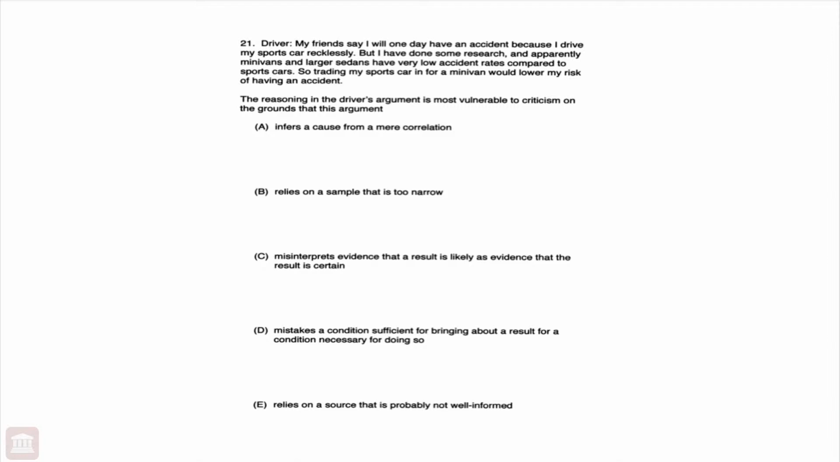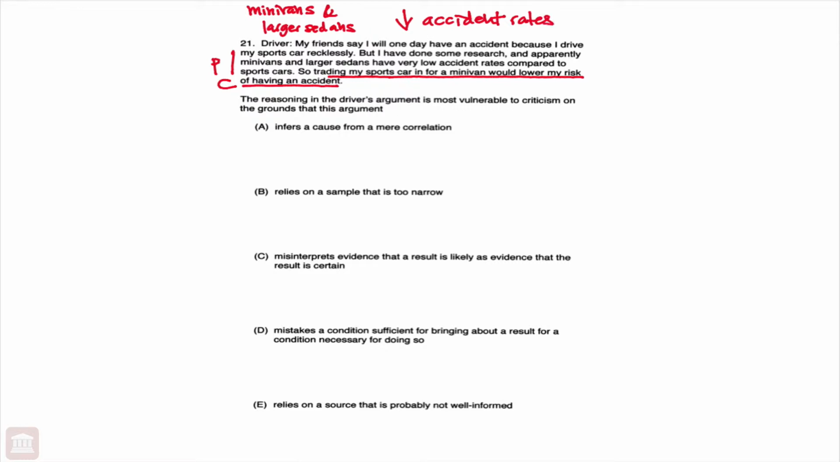The conclusion of this driver is that trading my sports car in for a minivan would lower my risk of having an accident. And how do we know that? Well, he's done some research, and minivans and larger sedans have very low accident rates compared to sports cars. So minivans and larger sedans have lower accident rates when compared to sports cars. And you notice that is a correlation.